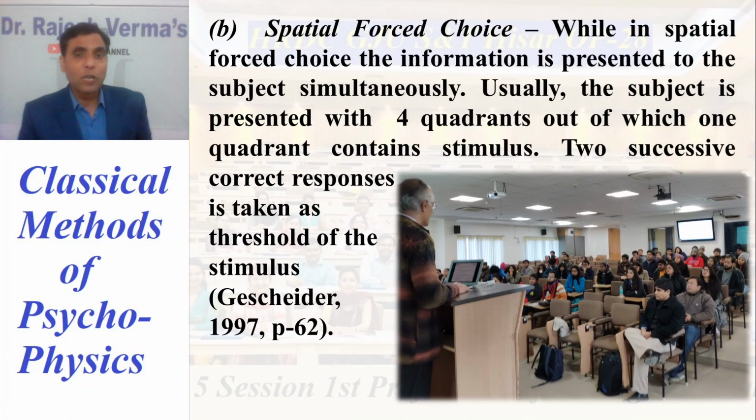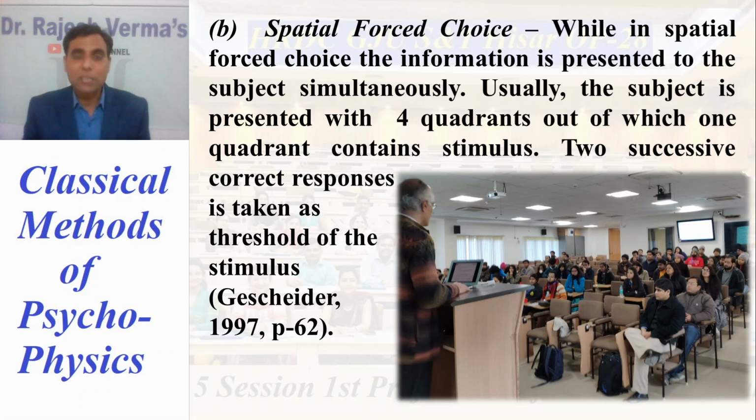While in spatial force choice, the information is presented to the subject simultaneously at one time. Usually the subject is presented with 4 quadrants. You know quadrants? If you cut a circle in 4 parts, that becomes quadrants, out of which one quadrant contains the stimulus, and 2 successive correct responses are taken as the threshold of the stimulus.